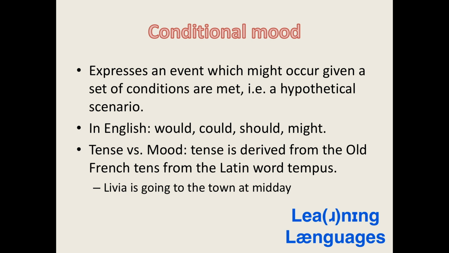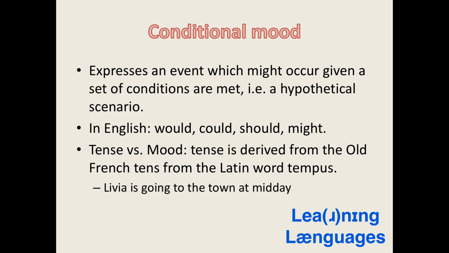An example of the conditional in English is, the man would have arrived on time if the train had not been late. So here you have the idea that the man's punctuality was predicated on the train not being late. You may have been introduced to the conditional as a tense as opposed to a mood while learning other languages. Here is why the conditional is not a tense but in fact a mood.